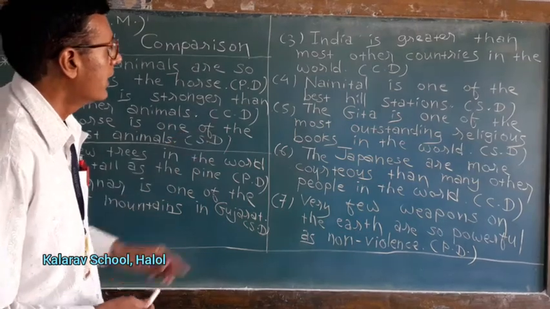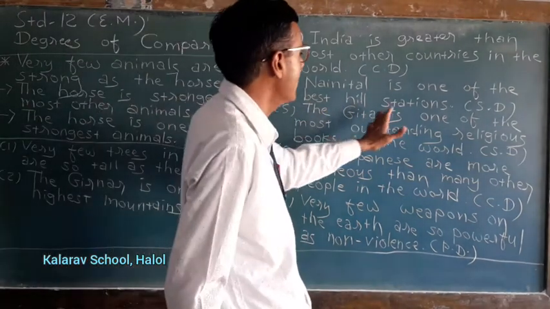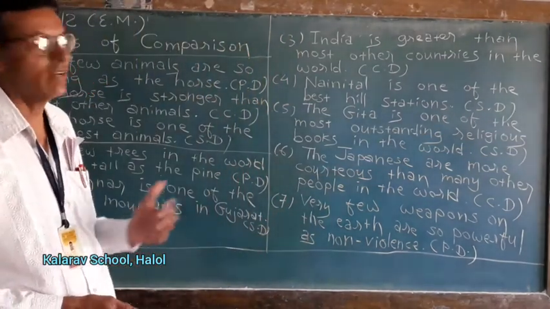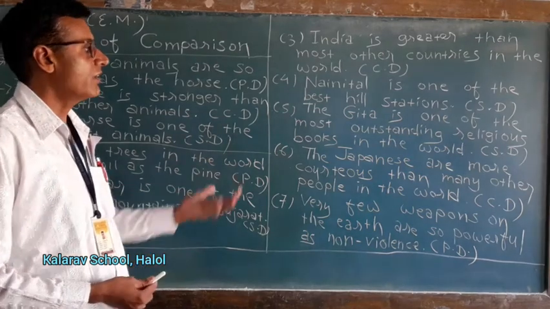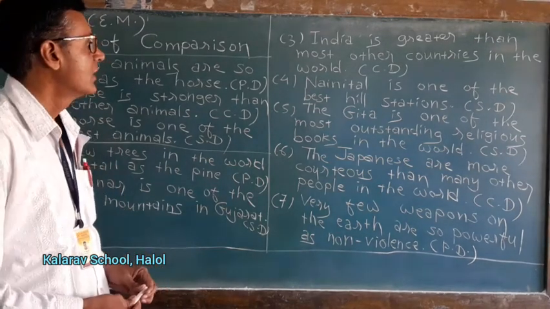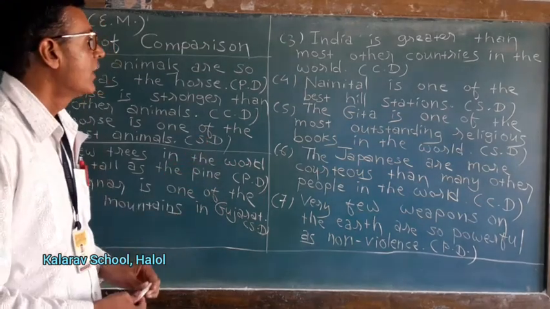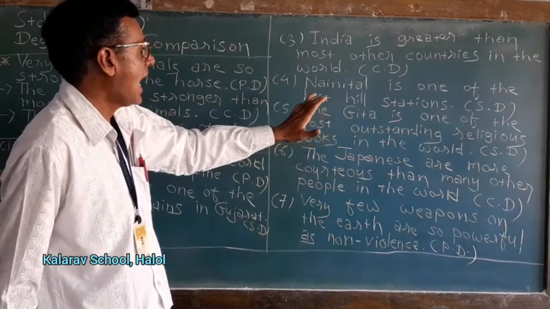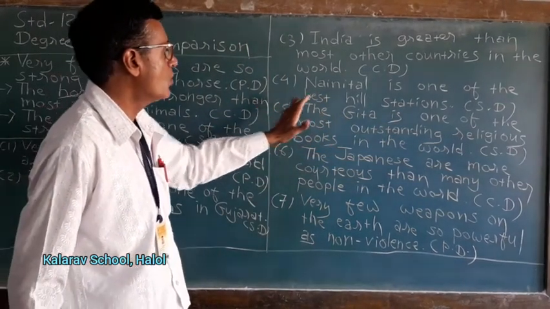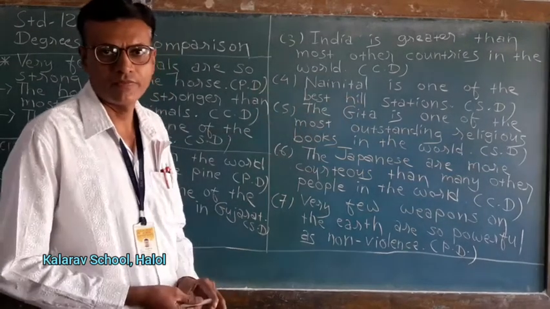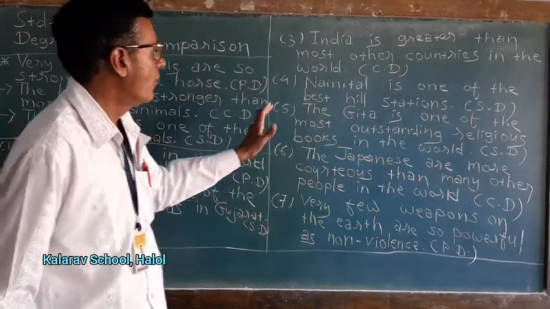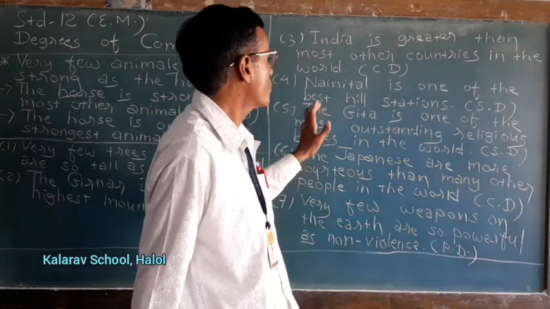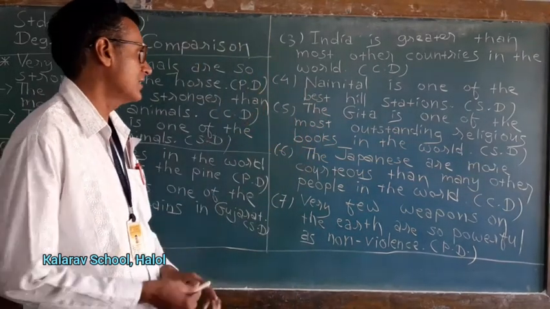Now number 4. Nainital is one of the best hill stations. SD means superlative. So the sentence is already given in superlative degree. So we will convert first of all into positive degree. So we can start with very few. Very few hill stations are so good as Nainital. I am repeating the answer. Very few hill stations are so good as Nainital.